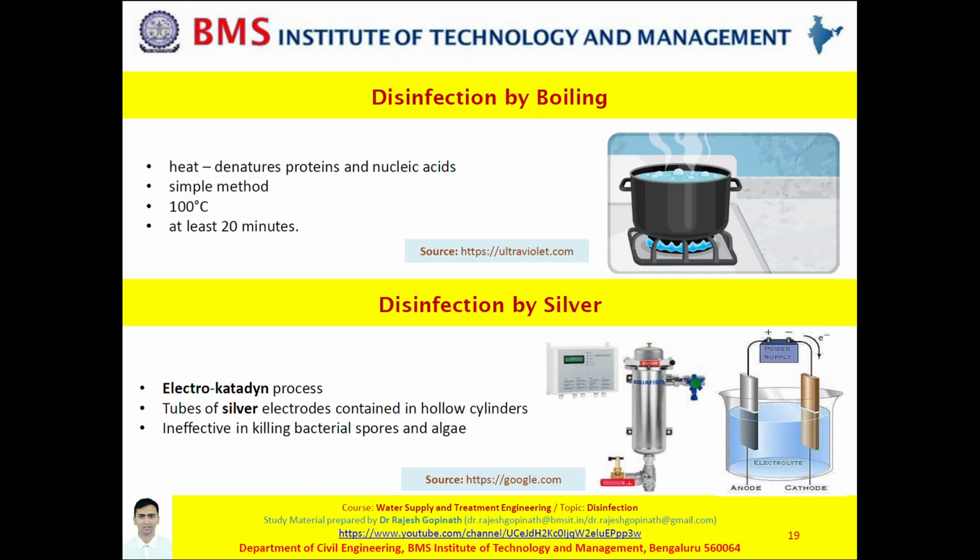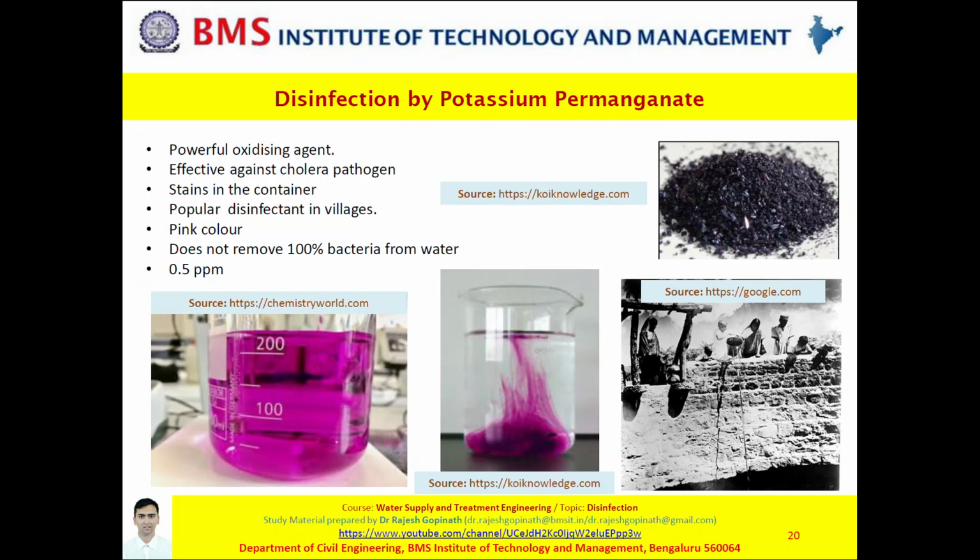Now let us understand disinfection by potassium permanganate, slide 20. Potassium permanganate application is mostly used in villages. It is very effective for water which has less microorganisms, but of course it cannot help us for removing 100%, or it cannot be effective in the event of outbreak of any epidemics.